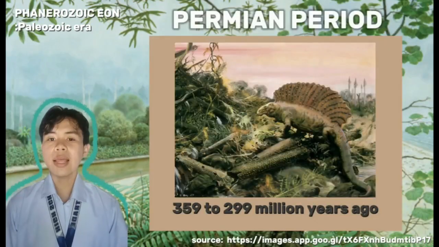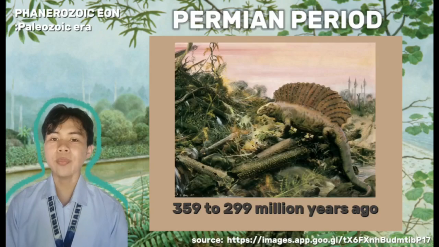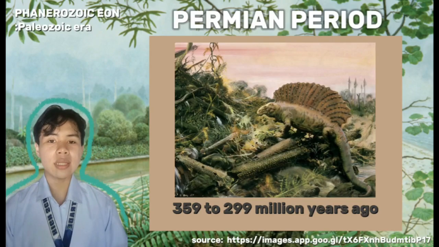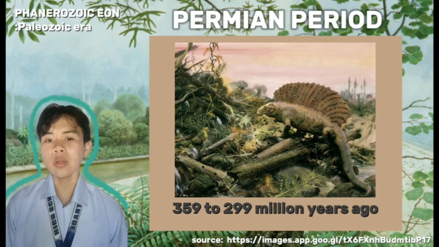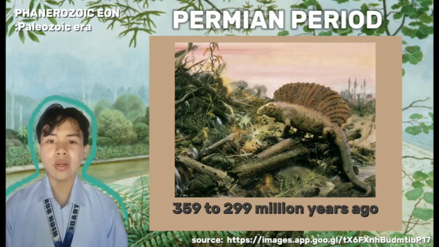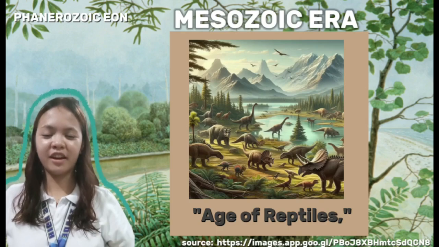The Permian period, lasting from 299 to 252 million years ago, saw the rise of reptiles thriving amidst the arid conditions of the supercontinent Pangaea. This era ended with the Great Dying, Earth's most severe extinction event, eliminating approximately 90% of marine and 70% of terrestrial vertebrate species. Whoa, this is what you all have been waiting for.